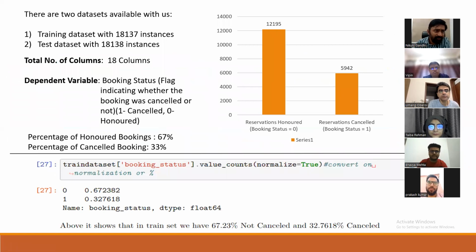Moving further, we had two datasets. The first was the training dataset and the other was the test dataset. Both had approximately 18,000 instances and 18 columns, out of which 17 were predictors and one was the dependent variable. The dependent variable was booking status, which has two values: one for cancelled booking and zero for honored booking. Out of the total dataset, 67% reflected honored bookings and 33% reflected cancelled bookings. These percentages were derived from Python programming, as shown here.